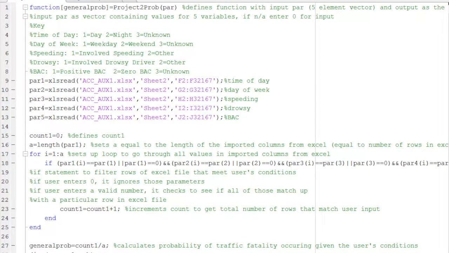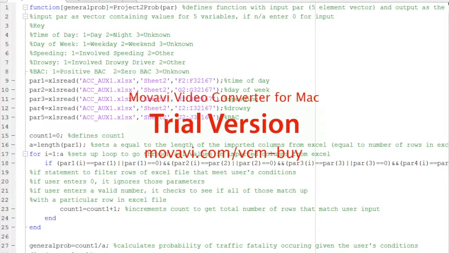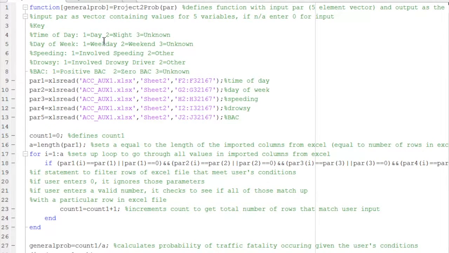So at first this may seem confusing, but in the Excel file, the different variables are given different numbers such as 1, 2, and 3, which mean different things. For example, in the Excel file, 1 for time of day means day, 2 equals nighttime, and 3 equals unknown. For day of week, 1 equals weekday, 2 equals weekend, etc.